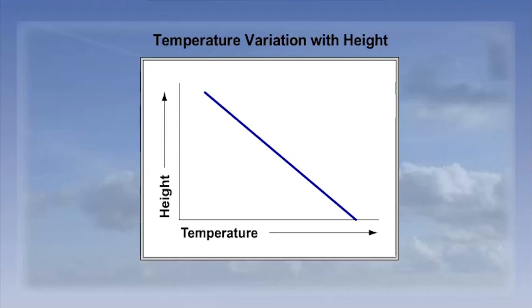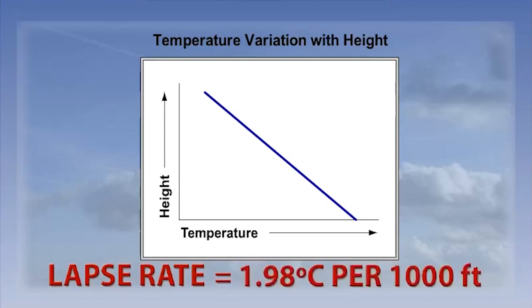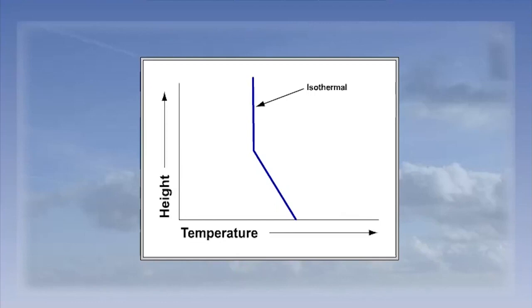The rate at which temperature falls is called the lapse rate. In a uniform atmosphere, this would be a constant value of 1.98 degrees per 1,000 feet of ascent, often rounded up to 2 degrees. Where the temperature is constant through a depth of atmosphere, we describe it as being isothermal.